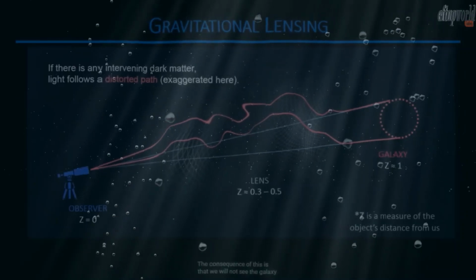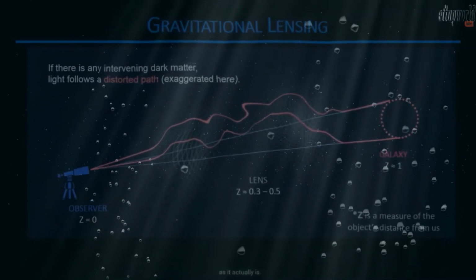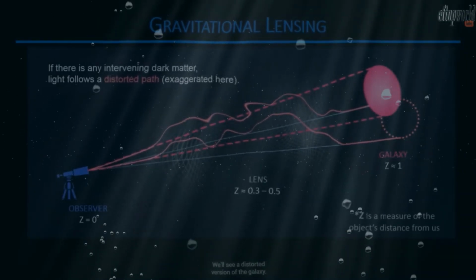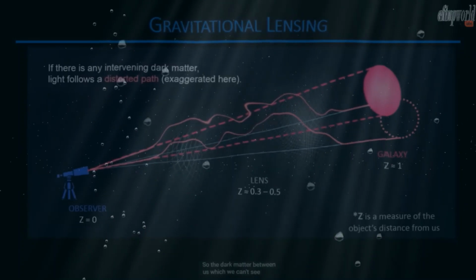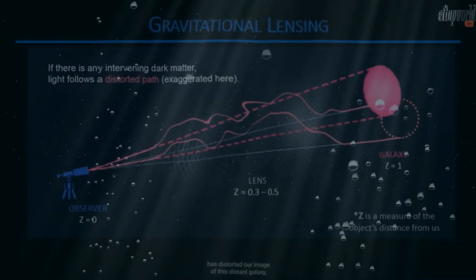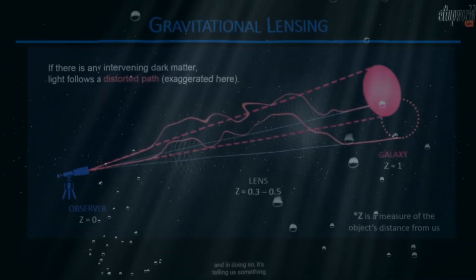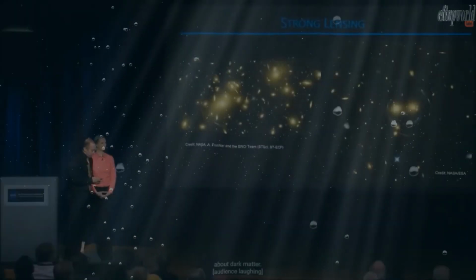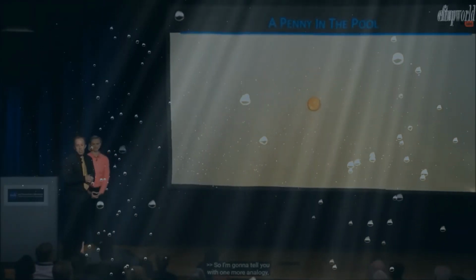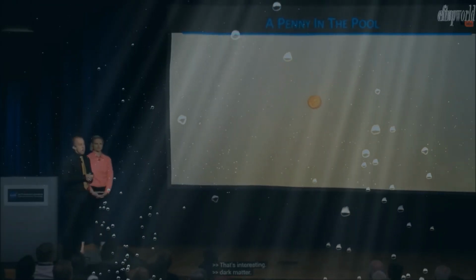The consequence of this is that we will not see the galaxy as it actually is. We'll see a distorted version of the galaxy. So the dark matter between us, which we can't see, has distorted our image of this distant galaxy. And in doing so, it's telling us something about the dark matter. So I'm going to use another analogy for how we measure dark matter.